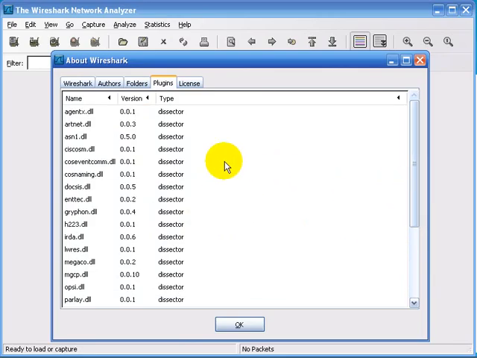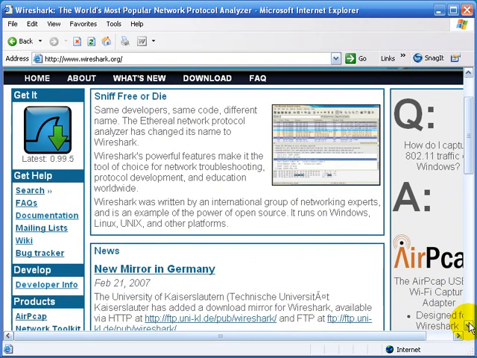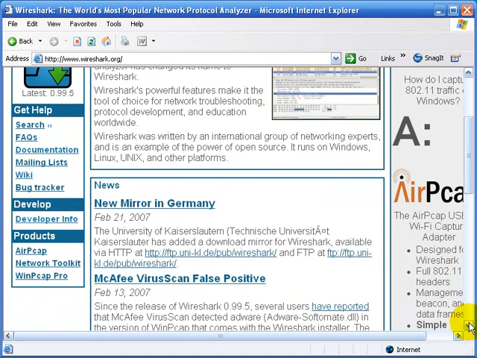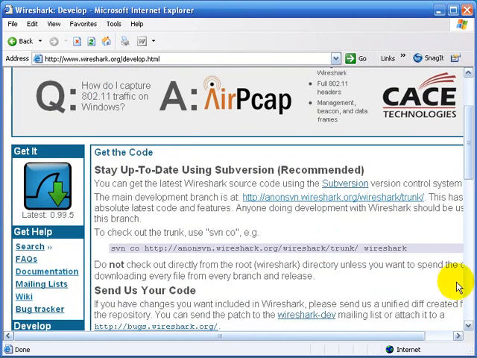Now let's go to the Wireshark web page and I'll show you where the code is, and I'll show you how to read some of the code. Now we're on the main Wireshark website, and of course this site may change in its looks over time, but it's www.wireshark.org. And if you scroll down, you'll see an area there for the developer specifically. So I'll click on Developer Information,